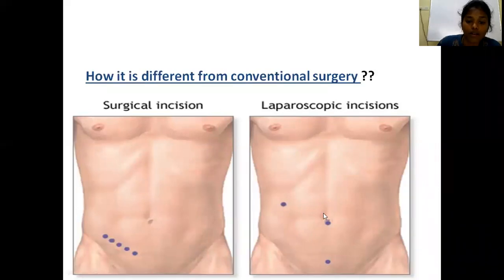Because of these small incisions, the patient will have less pain, can be mobilized earlier, and there will be fewer post-operative complications compared to conventional surgery, in which the incision is very large. Because of these large incisions there will be post-operative complications like wound infection, hernia, and also more pain, and the patient will be immobilized for a long time compared to laparoscopic surgery.